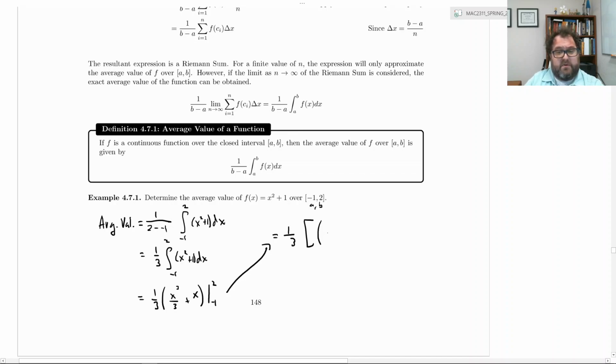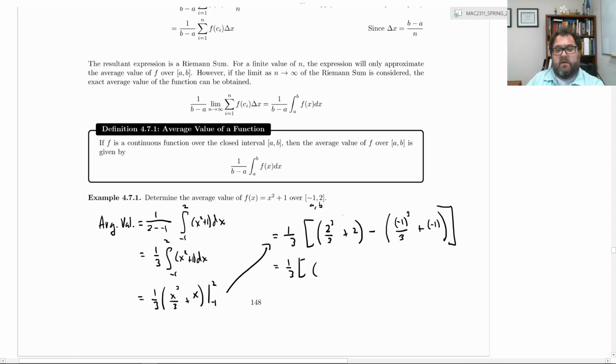So let's first evaluate capital F of b. That's going to be 2 cubed over 3 plus 2, close parentheses, minus open parentheses. If we plug in a -1, be careful when we're cubing that -1. -1 cubed over 3 plus -1, close parenthesis, close bracket, equals 1/3.